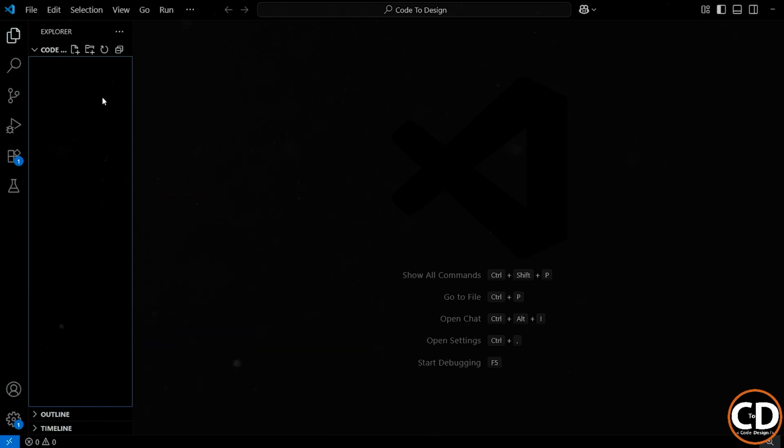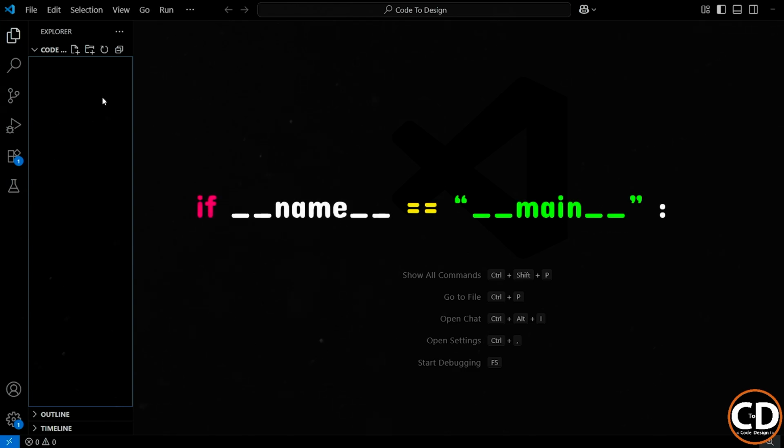Today we're diving into a Python concept that looks weird at first glance, but trust me, it's super important once you understand it. Yup, I'm talking about this strange looking line, if __name__ == "__main__". So in this video, I'm going to explain everything line by line. We'll look at how it works, why we use it, and what happens behind the scenes.